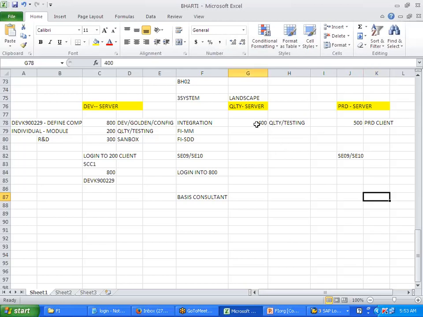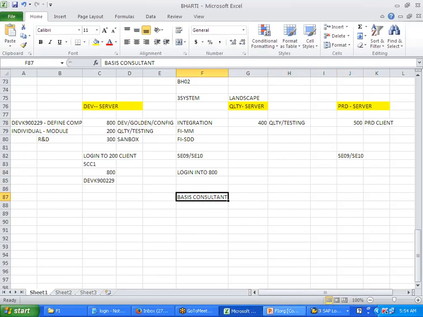Clear? Maybe up to quality they will allow you. You test it. Then once you are transporting to production, there are huge prerequisites that you need to follow before sending it. A lot of precaution is taken when you're sending this. Clear, Bharti? Manoj?